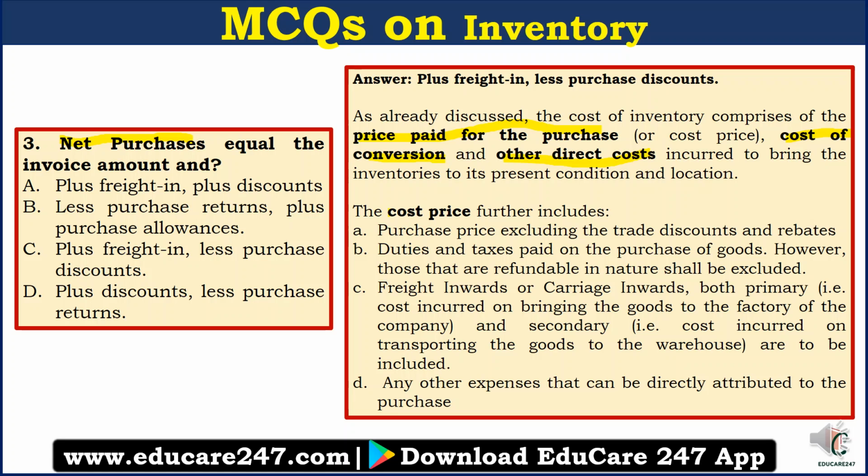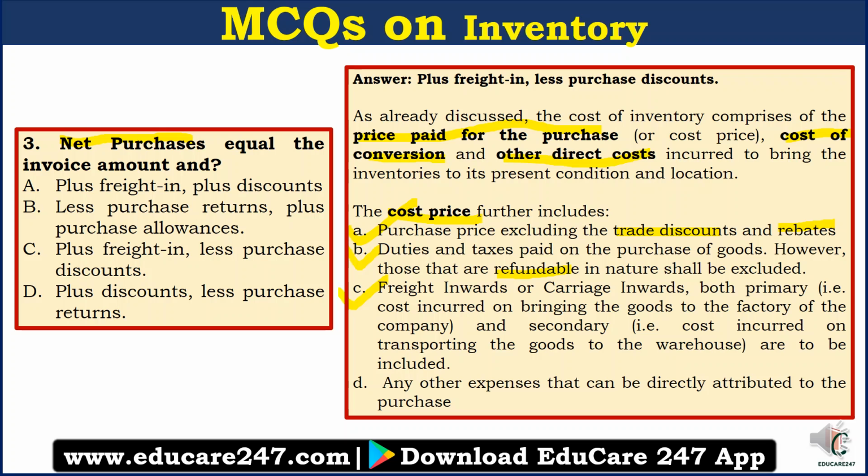Now the cost price further includes A. Purchase price excluding trade discounts and rebates. So the cost price also includes the purchase price. However, trade discounts and rebates do not form part of the cost, so they have to be deducted. B. Duties and taxes paid on the purchase of goods. So cost price includes duties and taxes, but those duties that are refundable in nature shall be excluded. Number C.